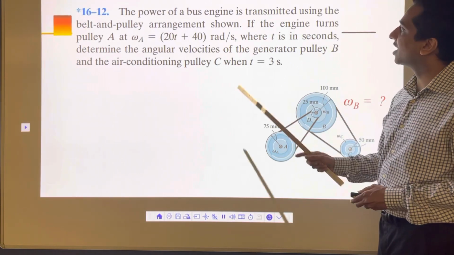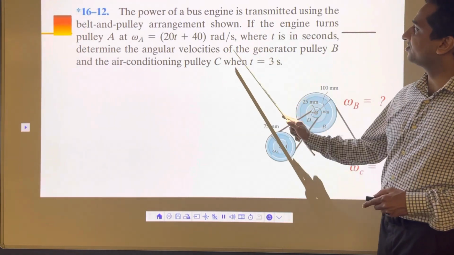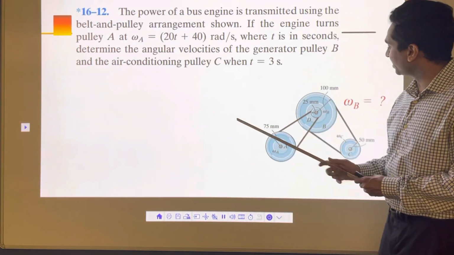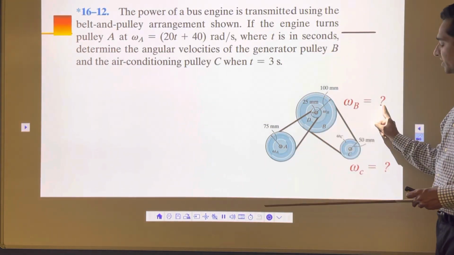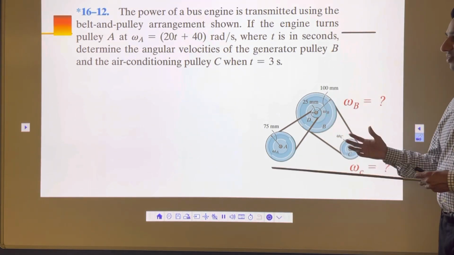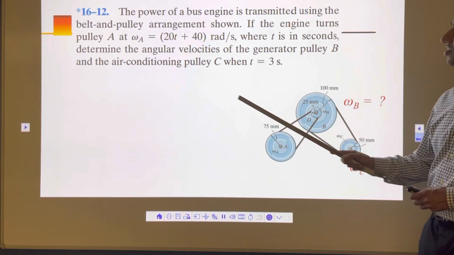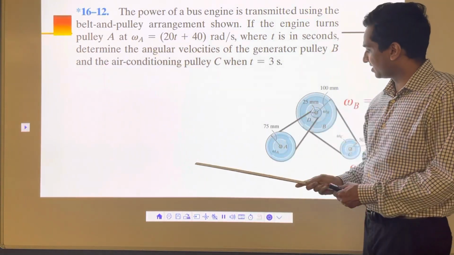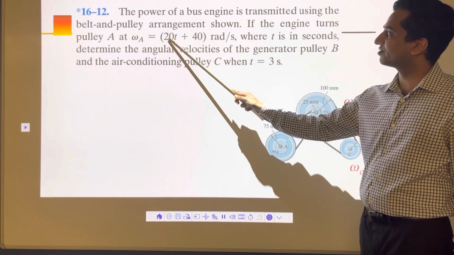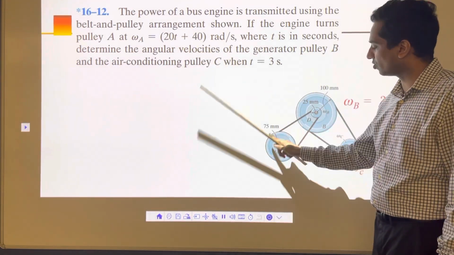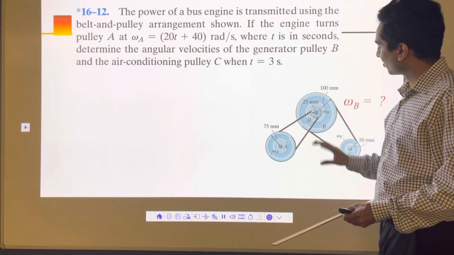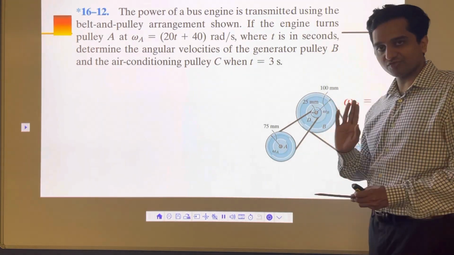We want to determine the angular velocities of the generator, that is omega B, and omega C, where t is in seconds. That's what we want to calculate. It's a very simple problem. Here it says that omega A is a function of time, 20t plus 40. As time increases, omega A will increase. So at the 3-second mark, find out the velocity of this and of this. This is a very simple problem.